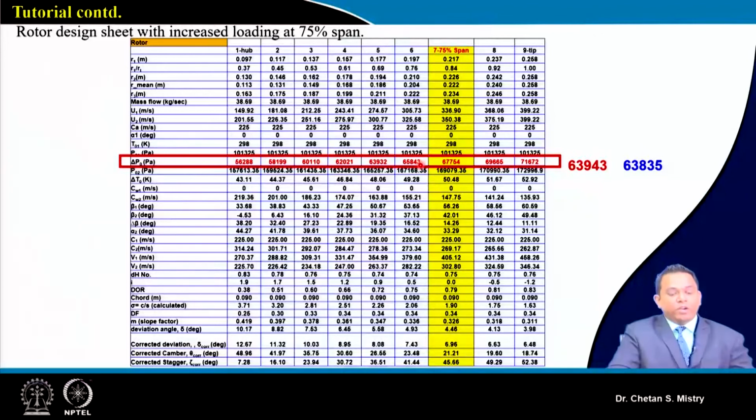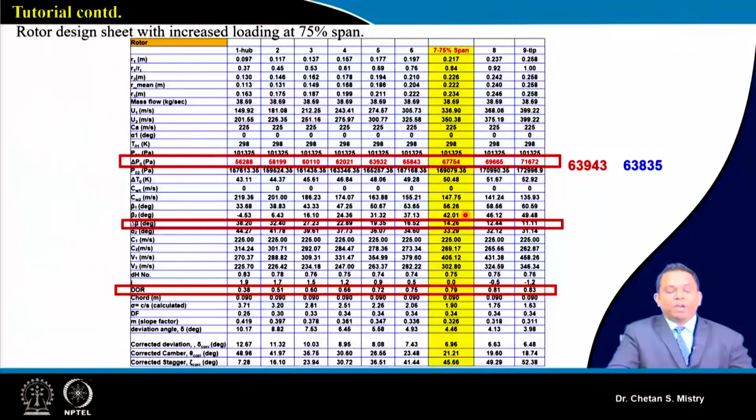Okay, now when we are doing this, we need to keep an eye on, as we discussed, my delta beta. So this is representing my delta beta, that is varying from 38 to 11. Okay, in the same way we are keeping an eye on the degree of reaction. Since this has a higher rotational speed and my diameter is also slightly on the higher side near the hub region, that's the reason why degree of reaction is not a problem.